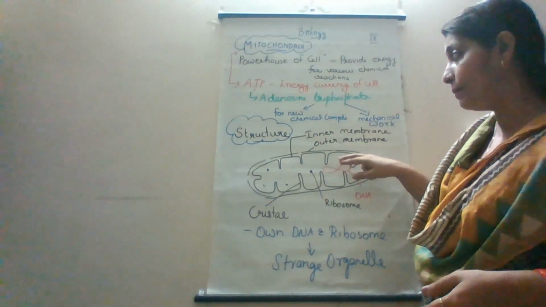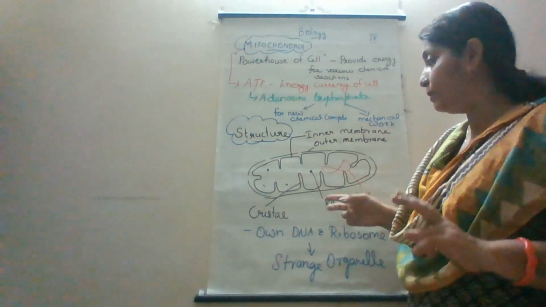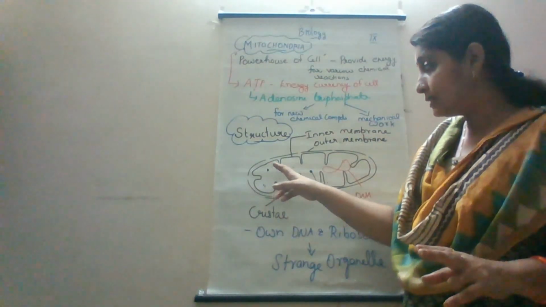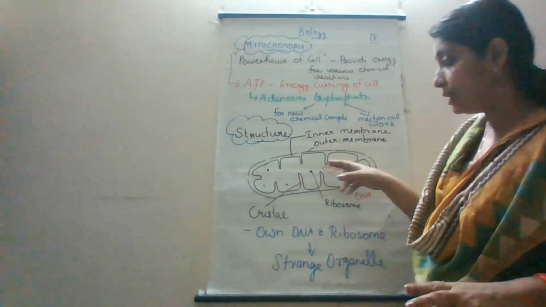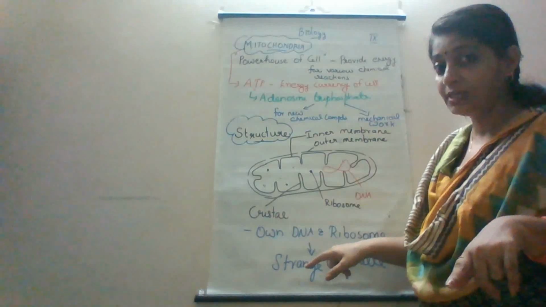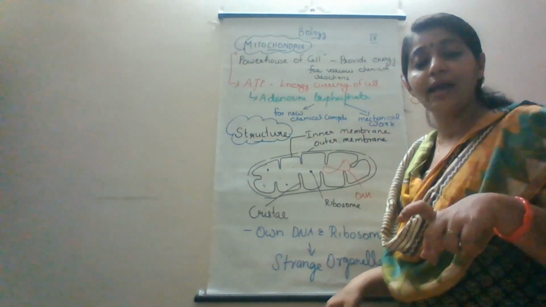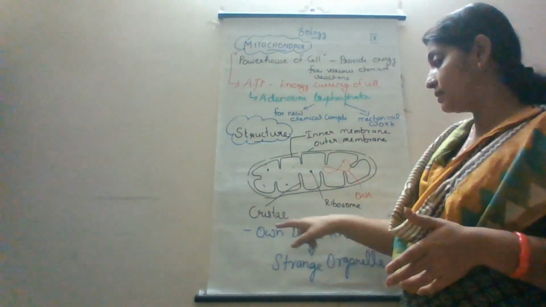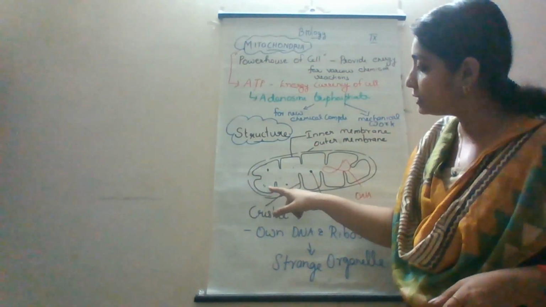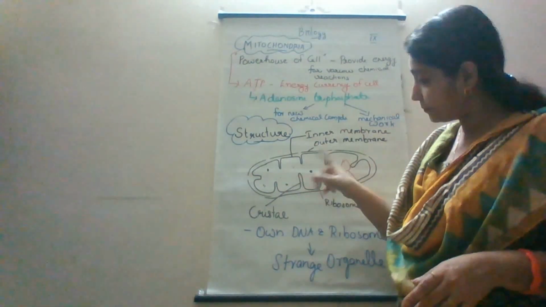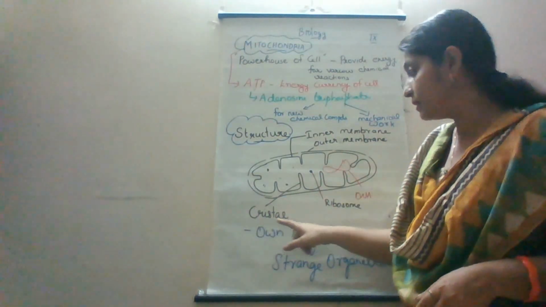So it has a two-layered membrane, outer and inner. The outer membrane has pores, and the inner membrane is deeply folded. These infoldings, these finger-like projections inside the mitochondria, are called cristae. We studied a similar term, cisternae, which are the stacks of the Golgi apparatus. This is cristae, that is cisternae. Cristae are the finger-like projections formed by the infoldings of the inner membrane.